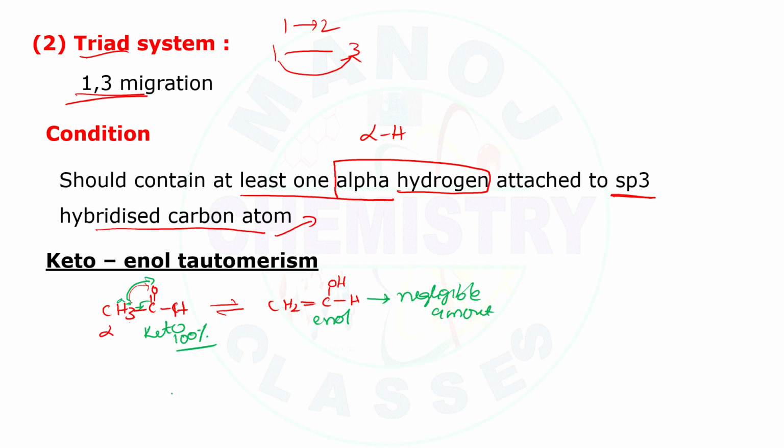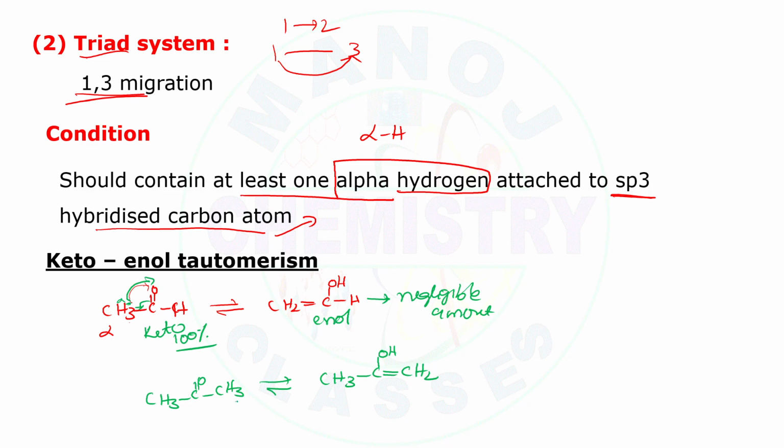Here, this one is an aldehyde, and now I would like to take a ketone, CH3 C double bond O CH3. This ketone is formed into the enol form, CH3 COH double bond CH2.